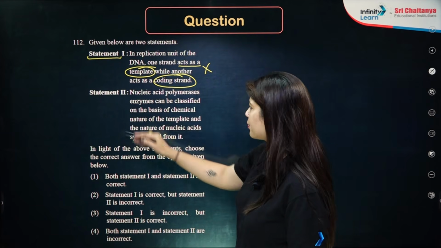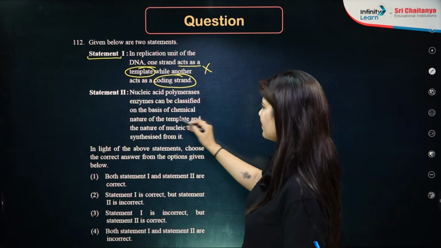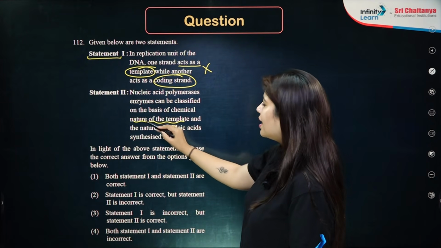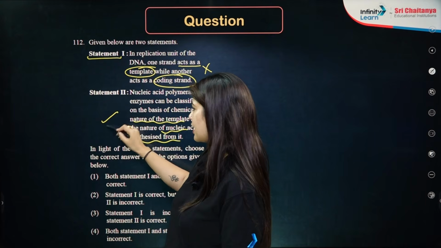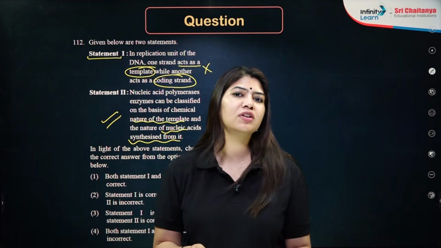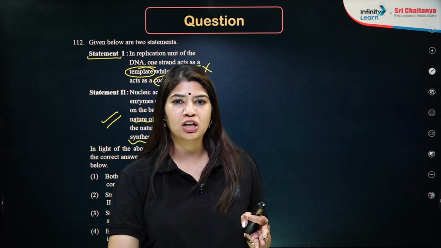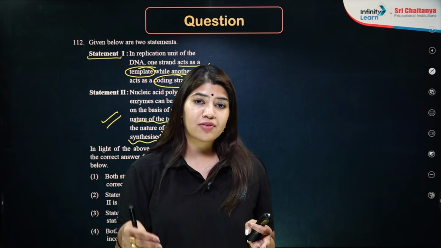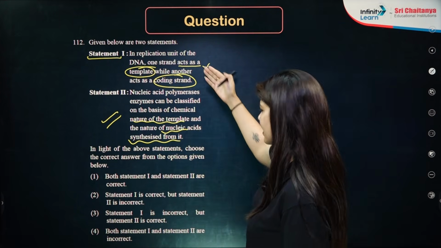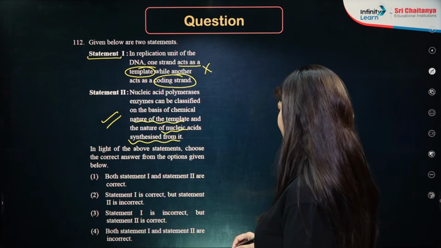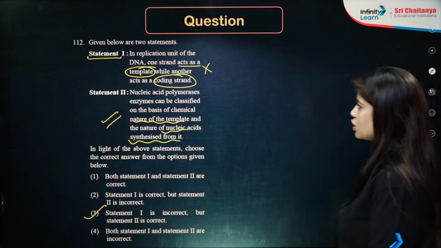Then we have the second statement: nucleic acid polymerase enzymes can be classified on the basis of the chemical nature of the template and the nature of nucleic acid synthesized from it. Yes, of course, a perfectly correct statement. Depending upon the template only, we have DNA dependent DNA polymerase, RNA dependent DNA polymerase. That is solely based upon the template that we choose. So the first is incorrect, the second is correct. The answer has to be option number 3 here in this question.